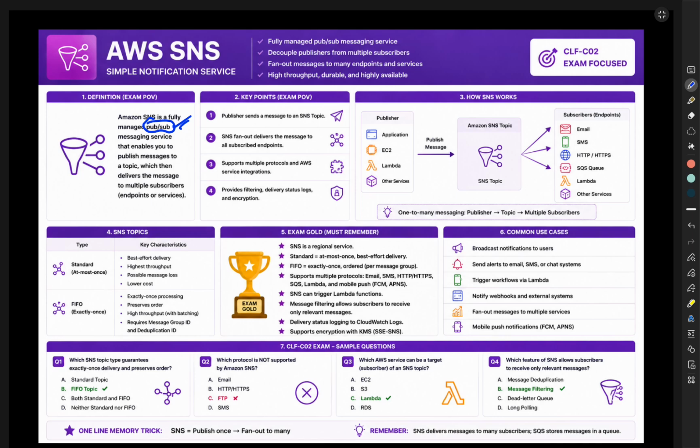And it also uses topics, supports email and SMS, can trigger Lambda, and also supports message filtering. The memory trick could be publish once, notify many. Whenever AWS says fan out messaging or notification, then think SNS.